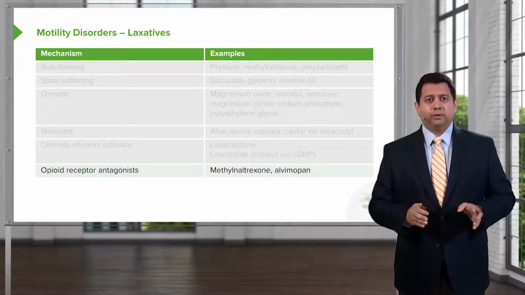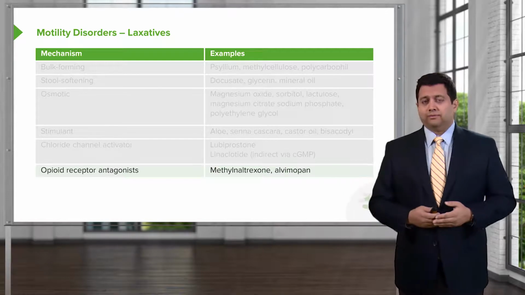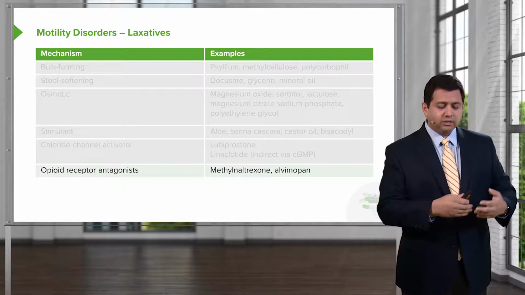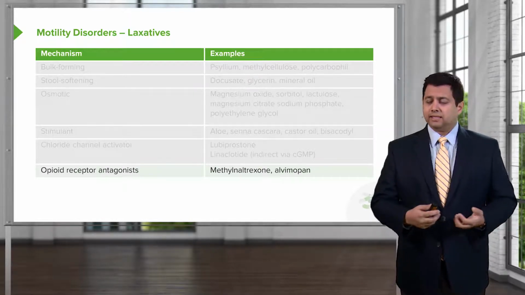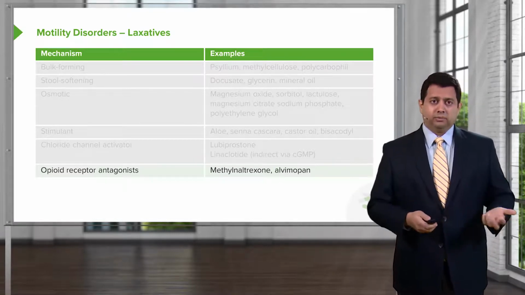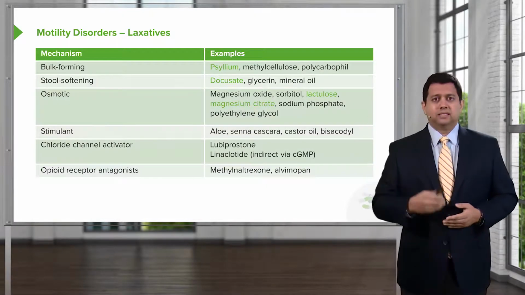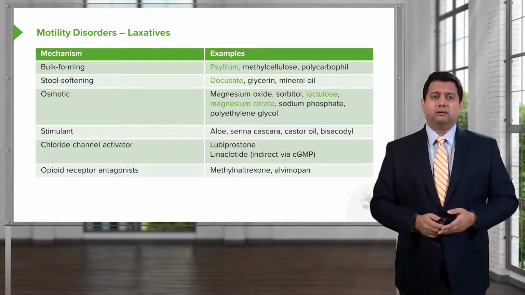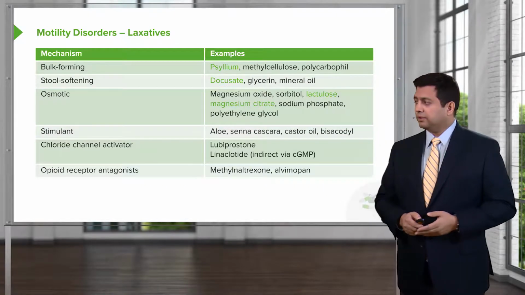And finally, the opioid receptor antagonists are an interesting way of treating patients. What happens is that we know that opioids are constipating. By blocking the opioid receptor, we believe that this will reduce constipation, particularly in those patients who are on opioids. So there you have the list of the laxatives. Have a look at this. We're going to present this slide to you as a downloadable slide so that you can have this in your own slide library.